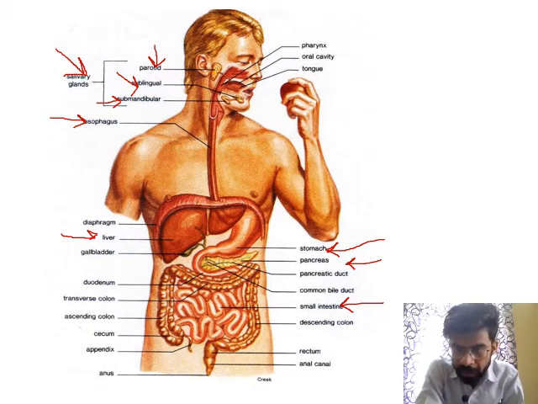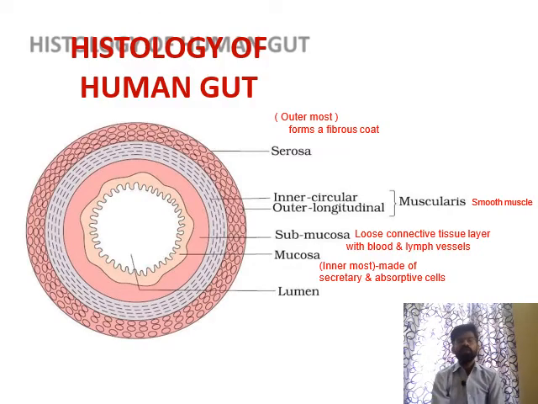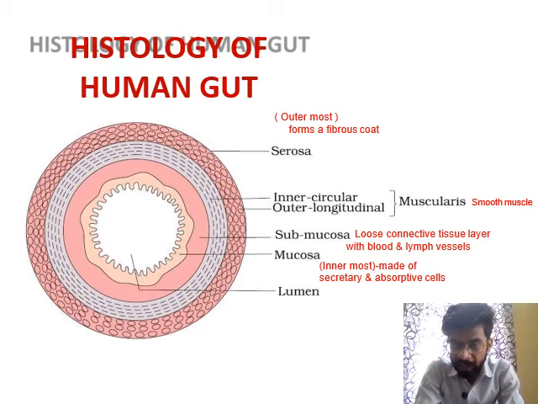So next, this is the histology of the human gut. In this slide, we study the different layers of the human gut. The human gut is the alimentary canal. There are four different layers in our human alimentary canal.